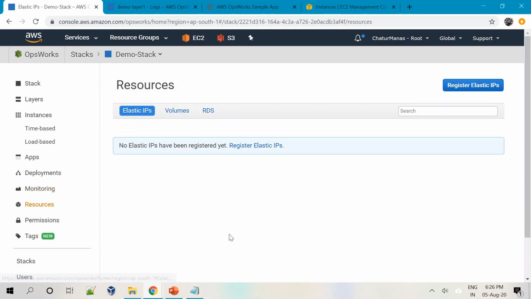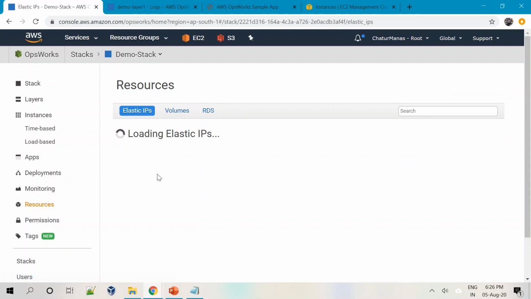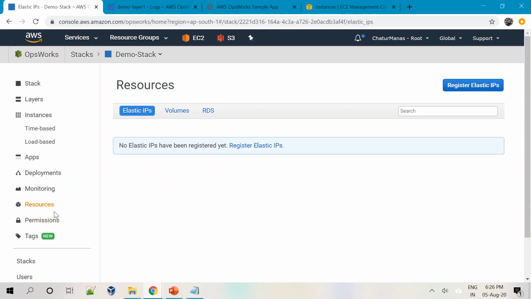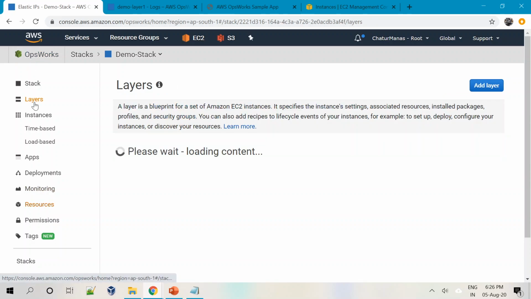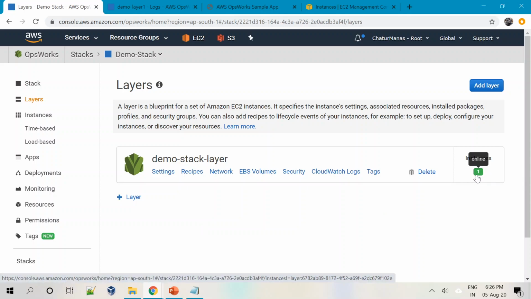And then if I go to resources, I don't have any specific resources because we haven't created these resources, right? Elastic IPs, volumes, and RDS. And then we are seeing the monitoring, then layers, of course you have seen this particular layer, and the number of instances in green is 1 because it means the one instance which is in a running state.